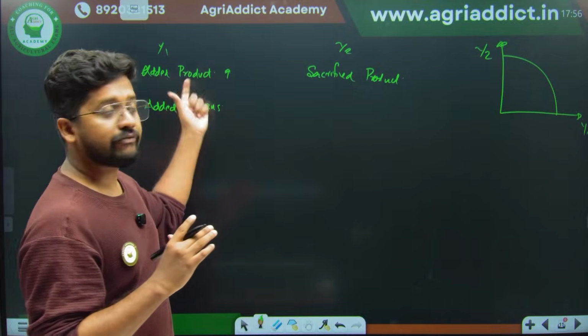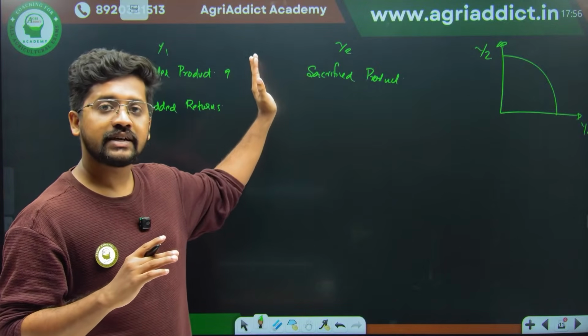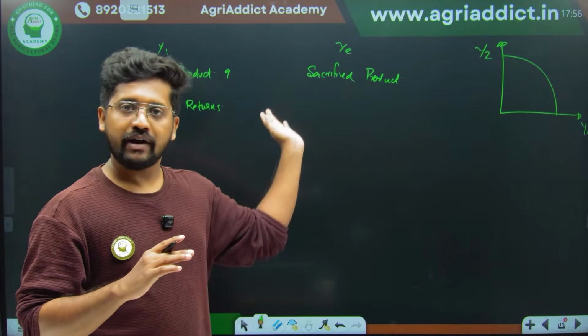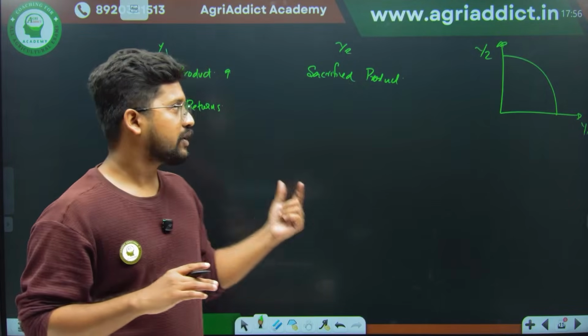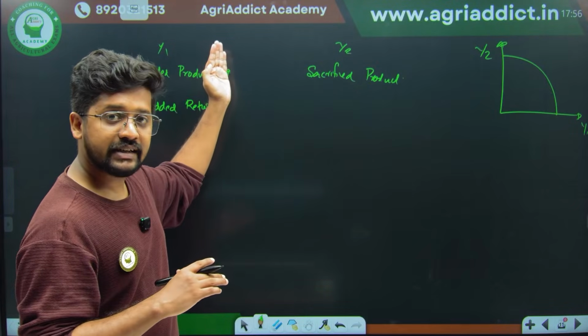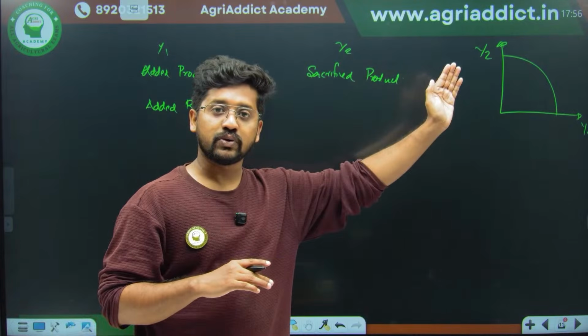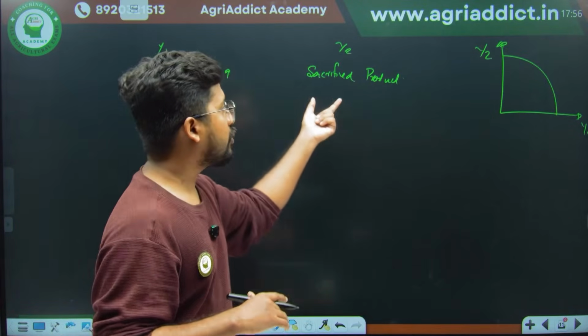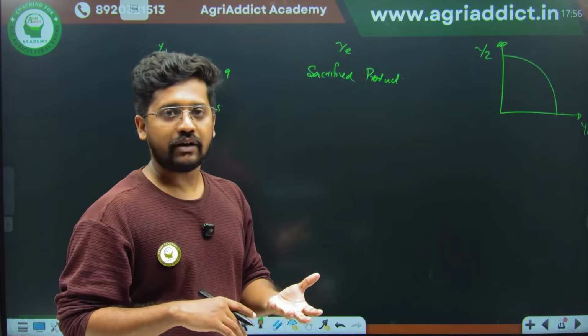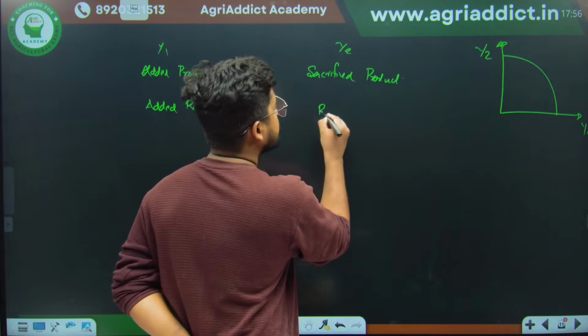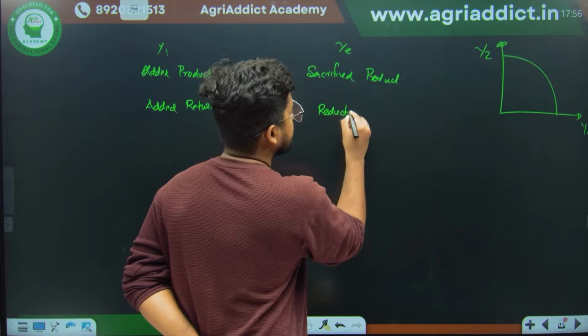But when I am increasing y1, what happens? It is competitive, right? So y1 is increasing, y2 is decreasing. That's why we are substituting y1 for y2. When y1 is increased, our second product y2 is getting reduced. So that sacrificed product will be reducing your total revenue. Therefore there will be some reduction in returns.